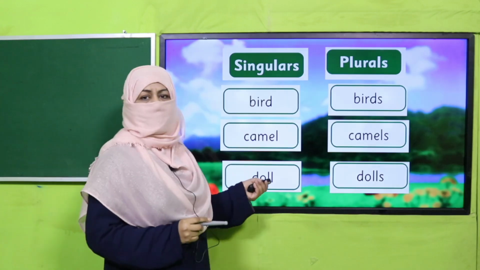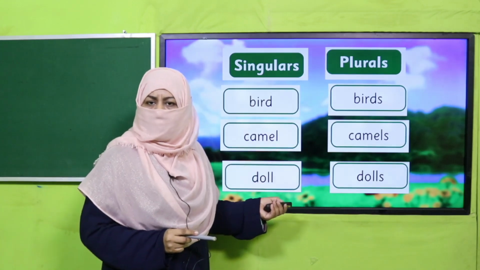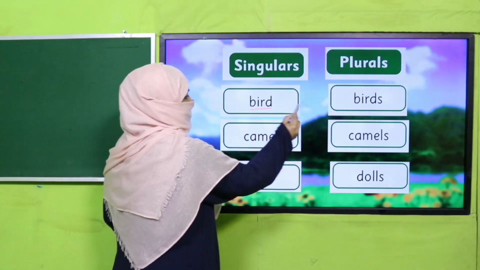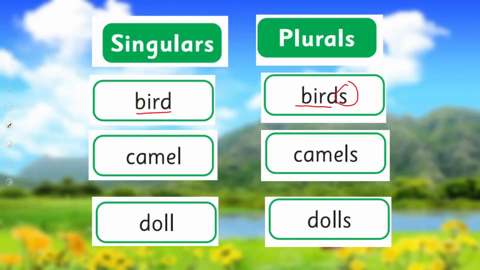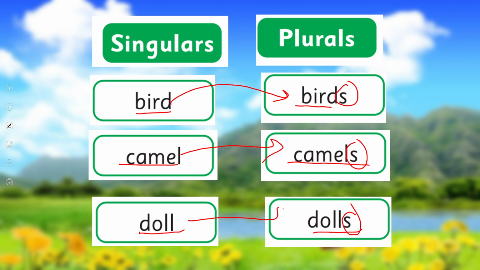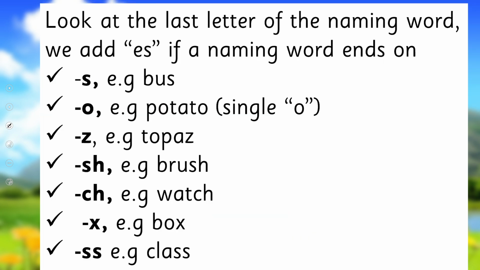And this is the vocabulary given in your book. Bird, birds. So this, as we have added according to singular plural rule 1, right? Camel, camels, doll, dolls. So by adding s to a singular noun, we have converted it into plural noun, right?